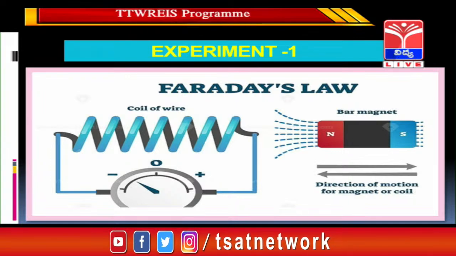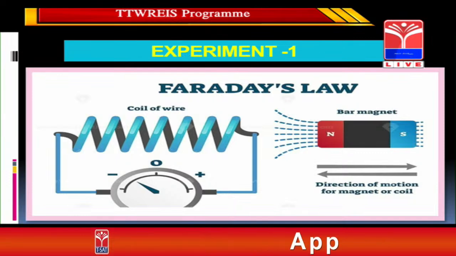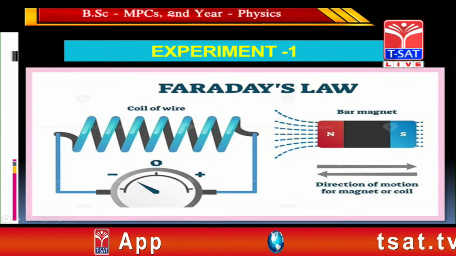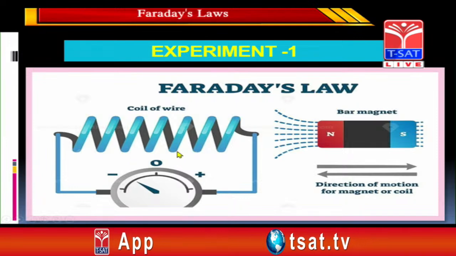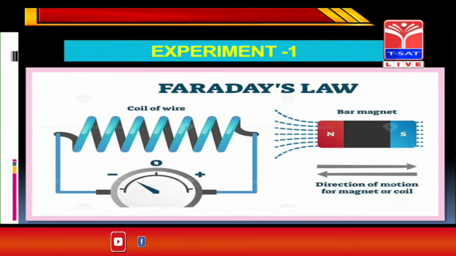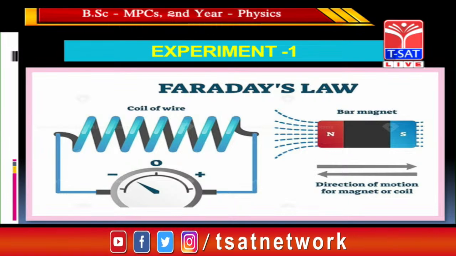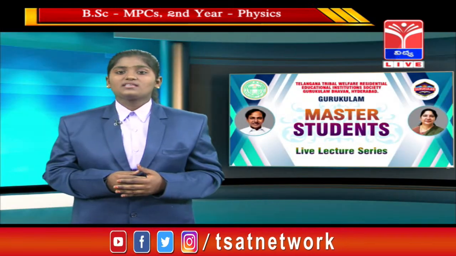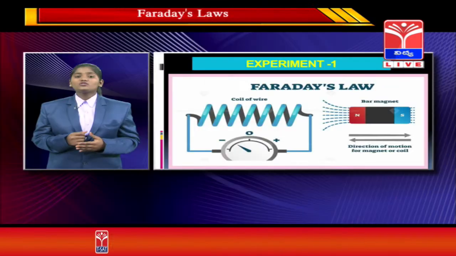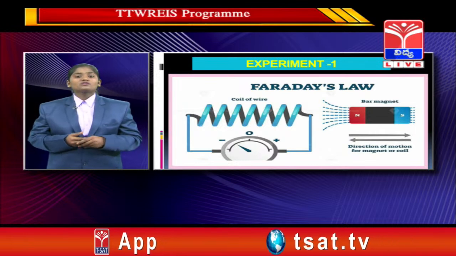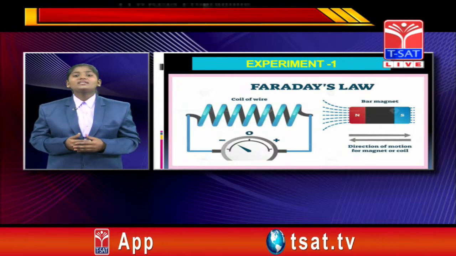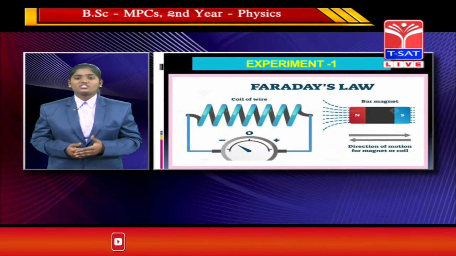If the magnet is drawn out from the coil, then the galvanometer starts to show deflections in another direction. Do remember that in this experiment we are not applying any external energy sources. And if the magnet is stationary, then the galvanometer is also constant. The galvanometer does not show any deflections.